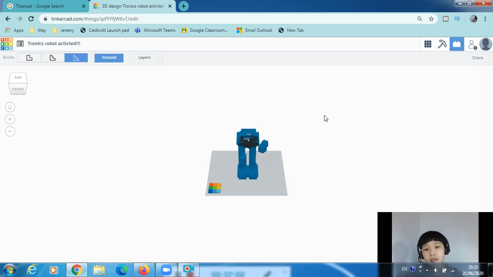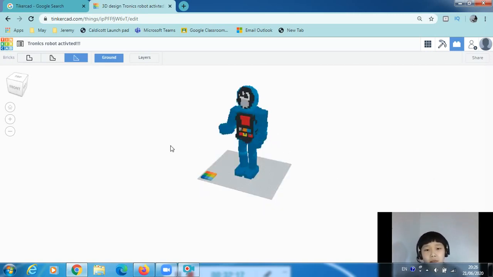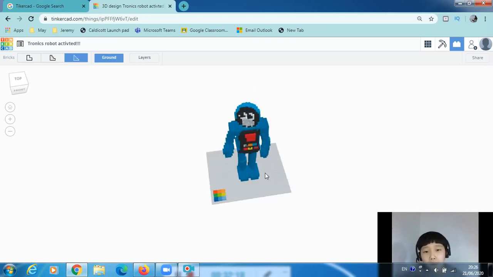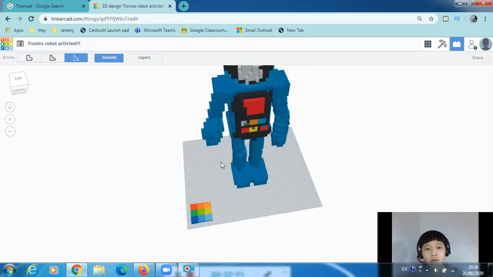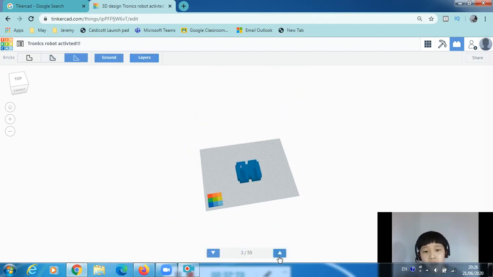Okay, it's slower because it's so much more complicated. Okay, not bad, but the mouth just looks horrible. Anyway, there's the layers. There's 55 layers.